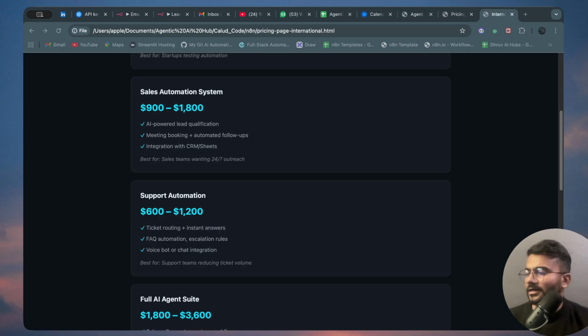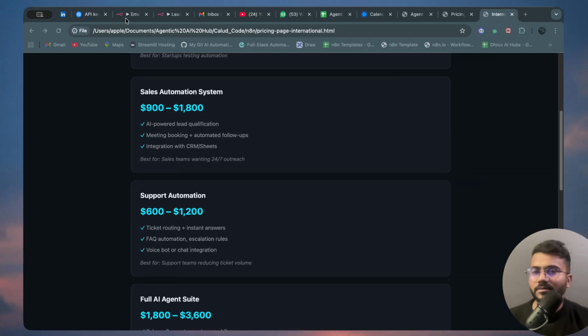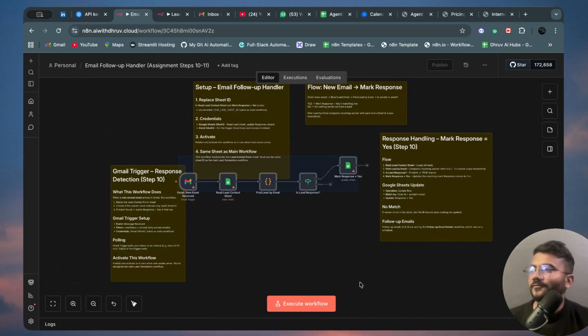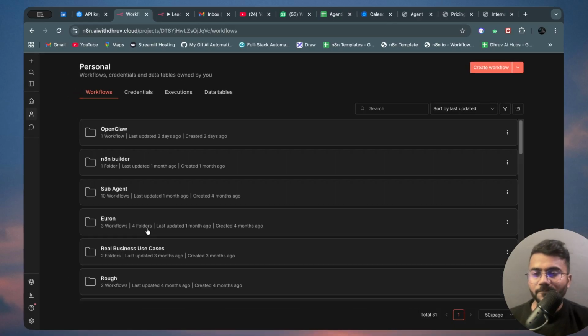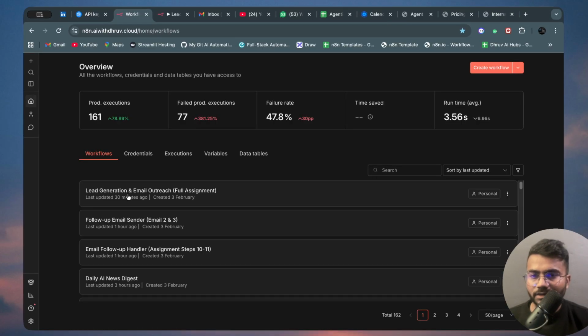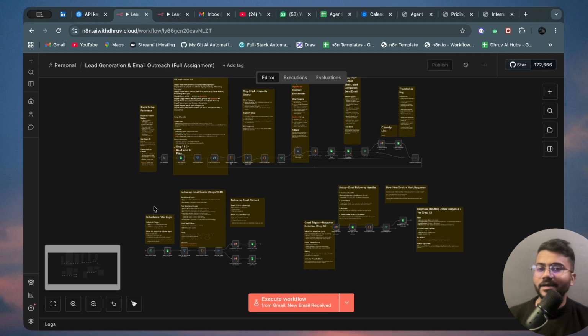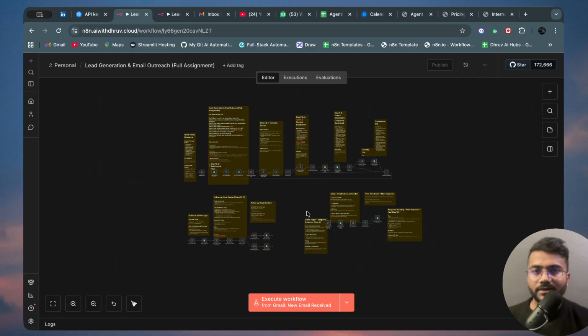Okay, let me show you here, if you are able to see. Yeah, can you see? These workflows were just generated within 1 or 2 minutes, nothing more than that. Of course I just need to set it up. That's how AI can create things. Even here, if I show you more, right now it's generated already, lead assignment, full assignment. Yeah, can you see? This is what I asked it to build and it built properly, just with the help of Cursor, nothing more than that.